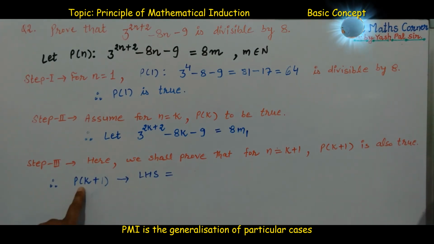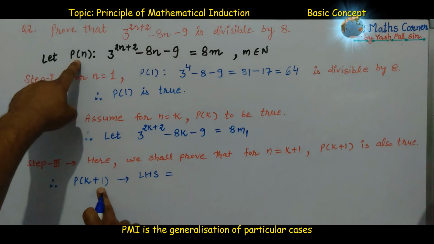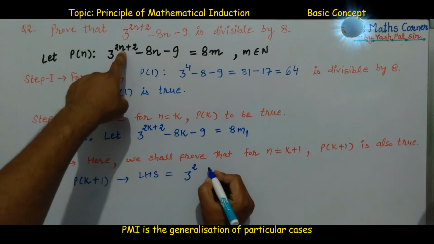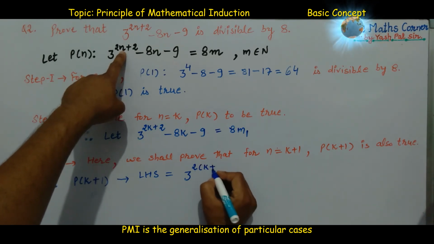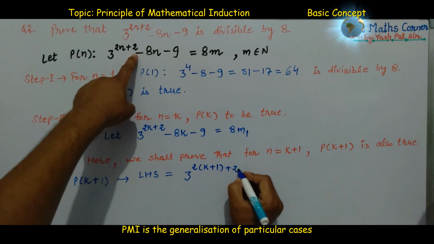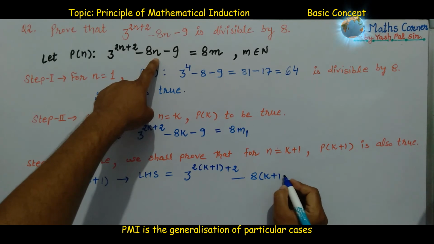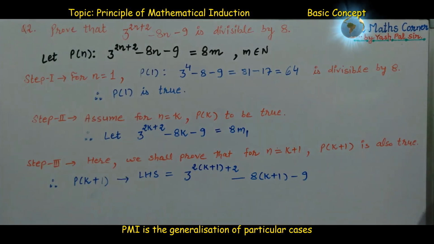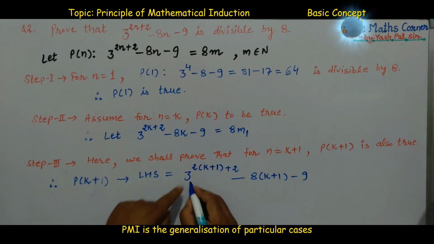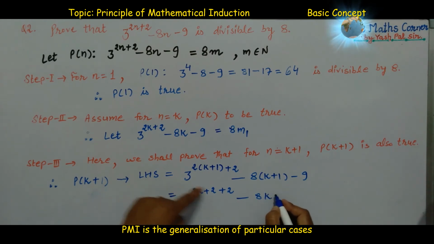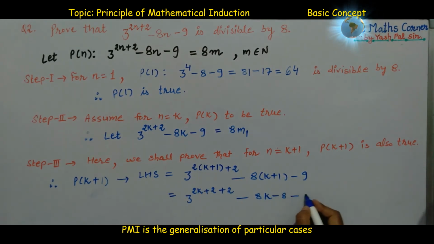Therefore, for the statement with n equal to k plus 1, on the left hand side we write 3 raised to power 2 into (k plus 1), plus 2, minus 8 into (k plus 1), minus 9. So this becomes 3 raised to power 2k plus 2, again plus 2, minus 8k minus 8 minus 9.